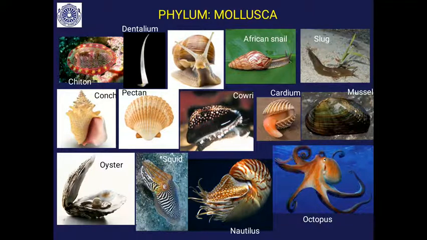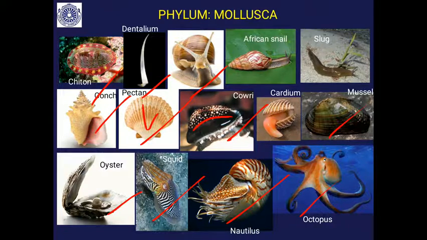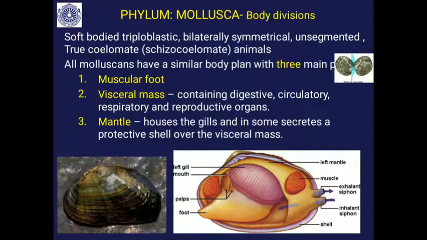You have already seen in my last video chiton, dentalium, snails, slug, freshwater mussel, cowrie, pecten, conch, oyster, then squid, nautilus, octopus. The main characteristic is that all these are soft animals. The majority have a beautifully architectured calcareous shell. So these soft-bodied mollusca are covered with a calcareous shell.